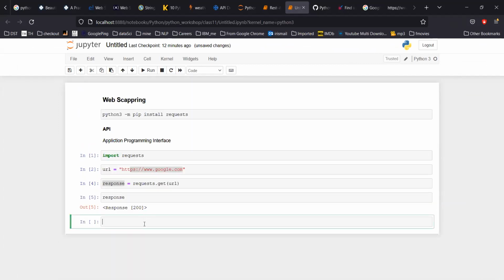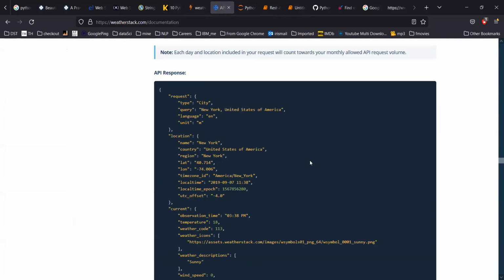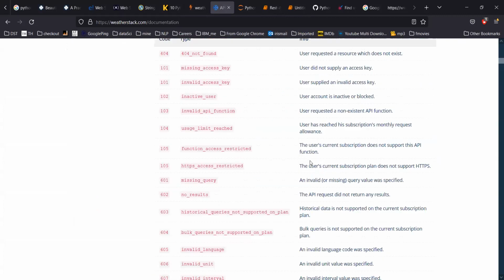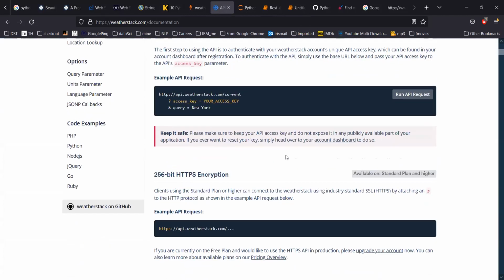I don't have to do anything with this Google page. I wanted to perform some activity. So if API, okay, so API opens here. When I click on Weatherstack, it routed me to this API documentation page, and here they display how you can access a particular city's weather report.